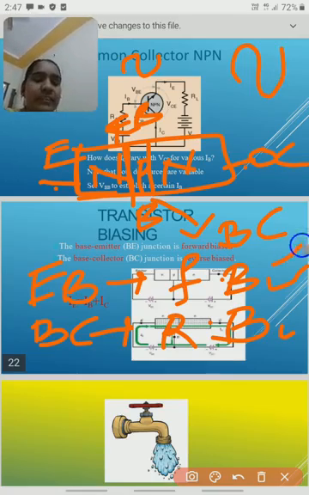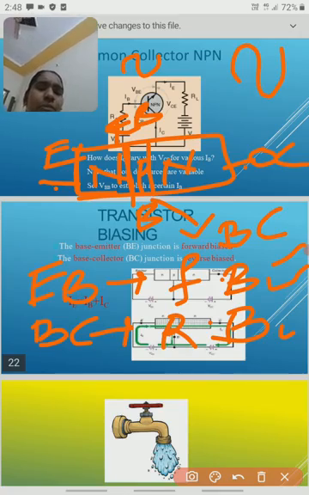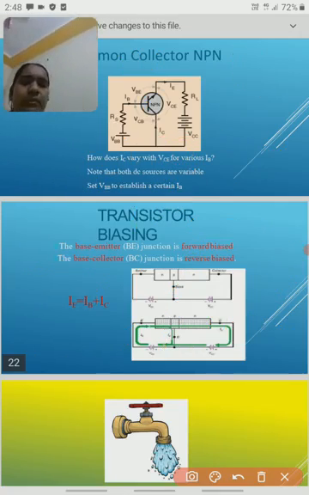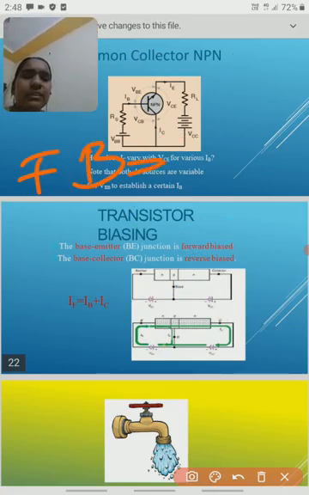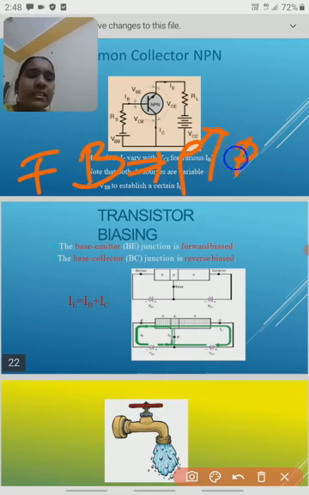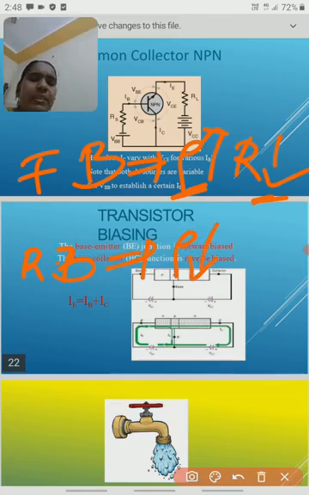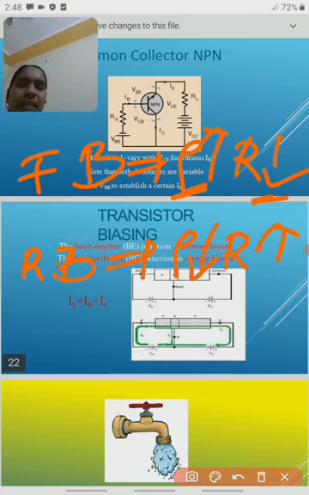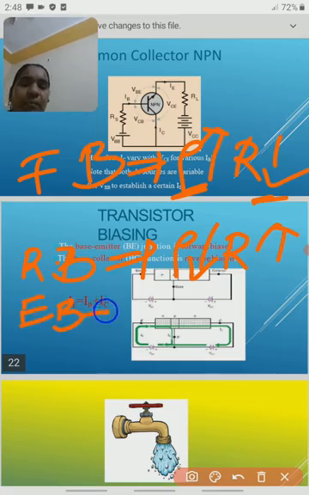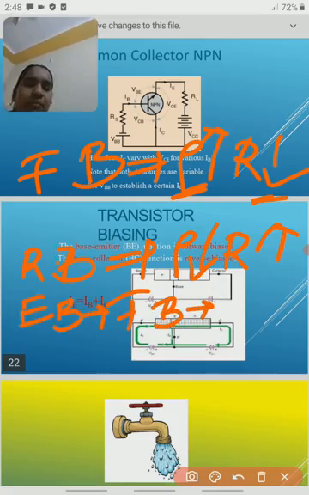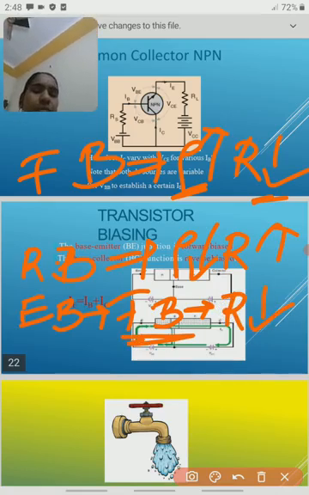It is explained by this point, which I already explained: in forward bias, conductivity is high and resistance is low, and in reverse bias, conductivity is low and resistance is high. So if the emitter-base junction is forward biased, the resistance is low. In forward bias, we know the resistance is low.